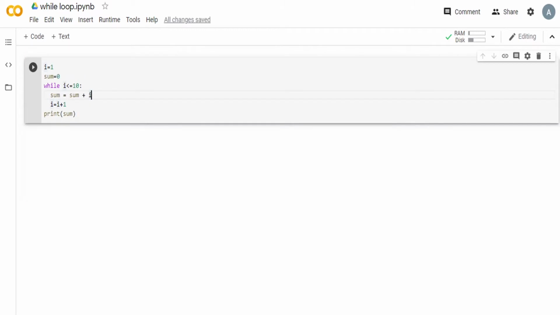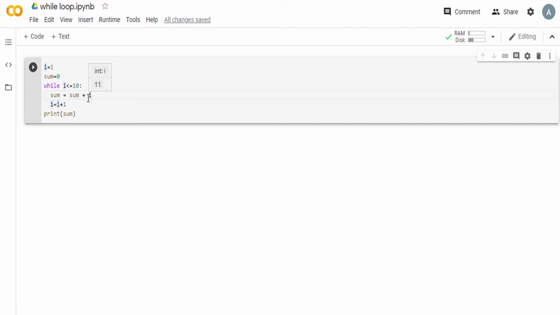Here we have an example of the while loop wherein we want to print the sum of the first 10 natural numbers. For that, we have taken a variable I which starts with 1 and a variable called sum which will give us the final sum of the first 10 natural numbers. So we'll run the loop wherein we limit I up till 10 and there are two steps in this loop. The first one is that the sum variable is updated with the previous value of sum plus I.